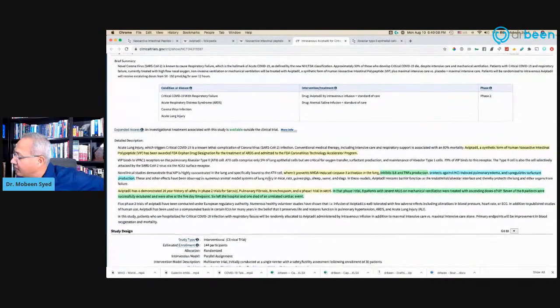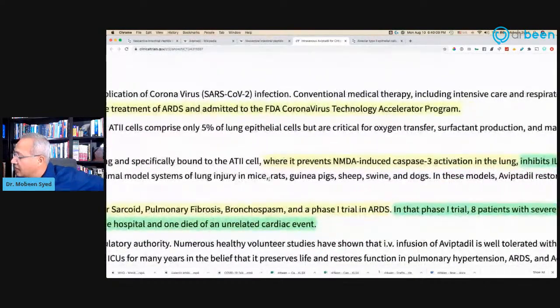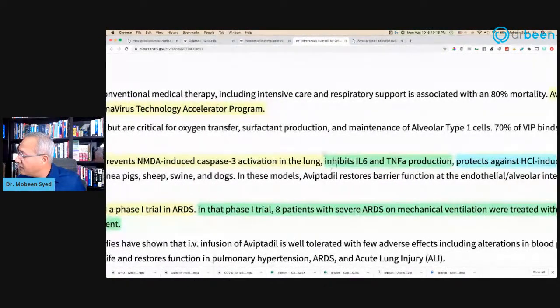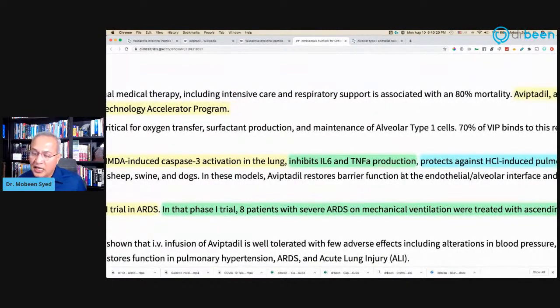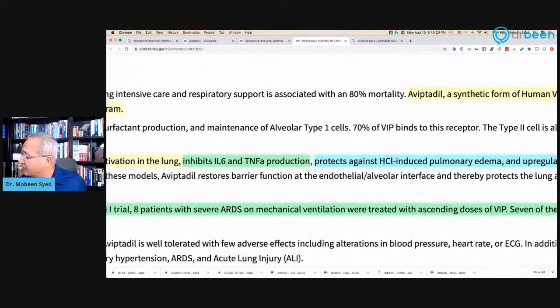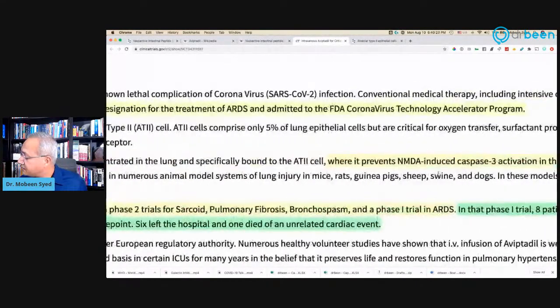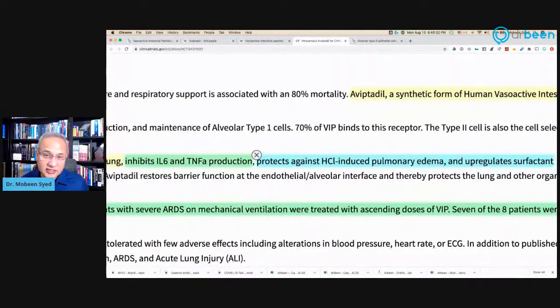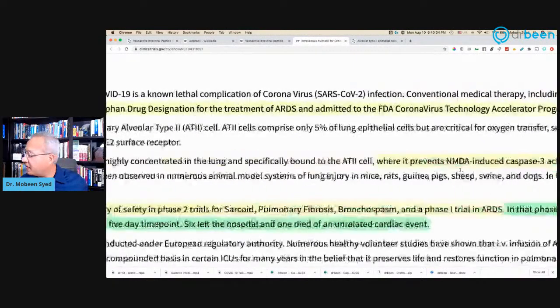They're saying that VIP prevents NMDA-induced caspases. We talked about Casper the ghost. It prevents production of interleukin-6 and tumor necrosis factor. And we actually saw that it's much more than just these two. It protects against pulmonary edema development because of HCl. It upregulates the surfactant production by the type 2 pneumocytes. So the whole respiratory barrier becomes protected.